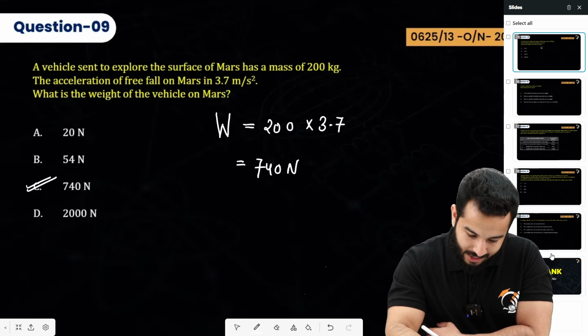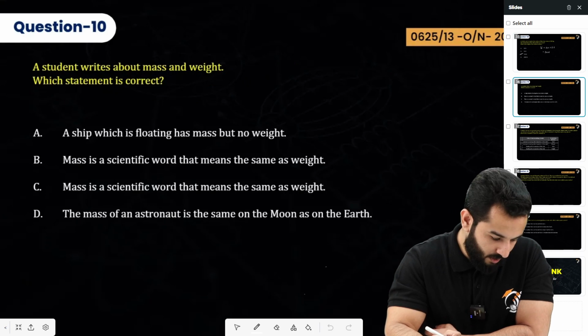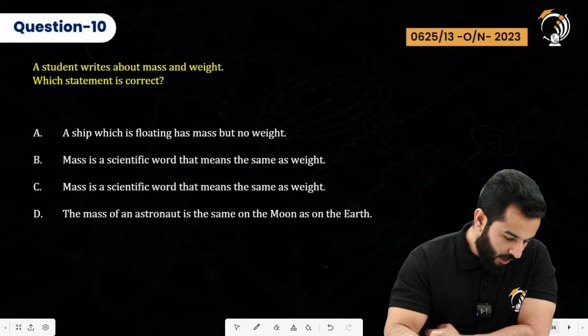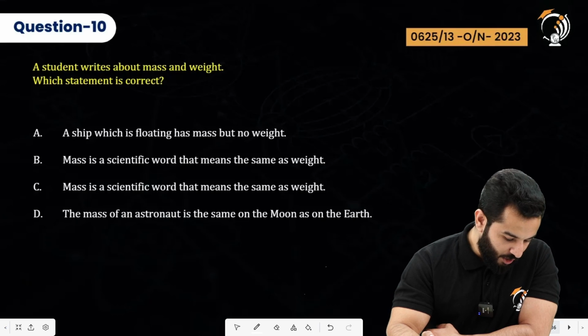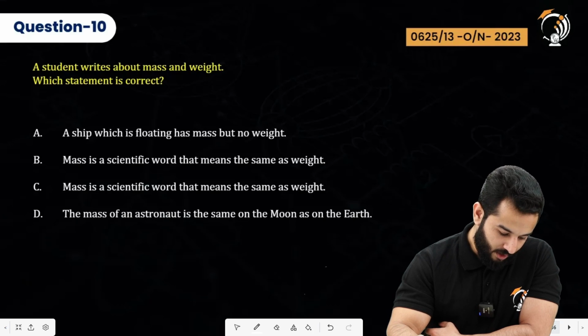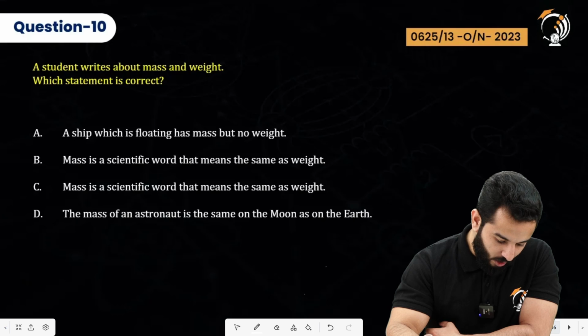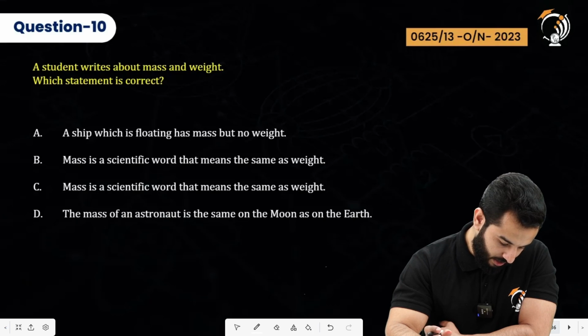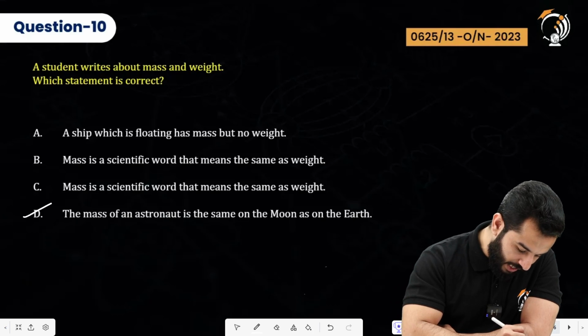And with this, let's move to the next one. Question number 10. A student writes about mass. Which statement is correct? A ship is floating, has mass but no weight. Mass is a scientific word that means the same as weight. So these two are just the same. The mass of an astronaut is the same on the moon as on the earth. So option D is absolutely correct.